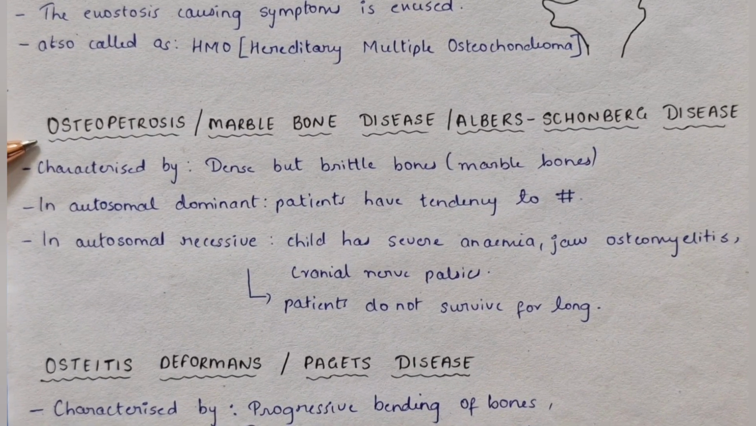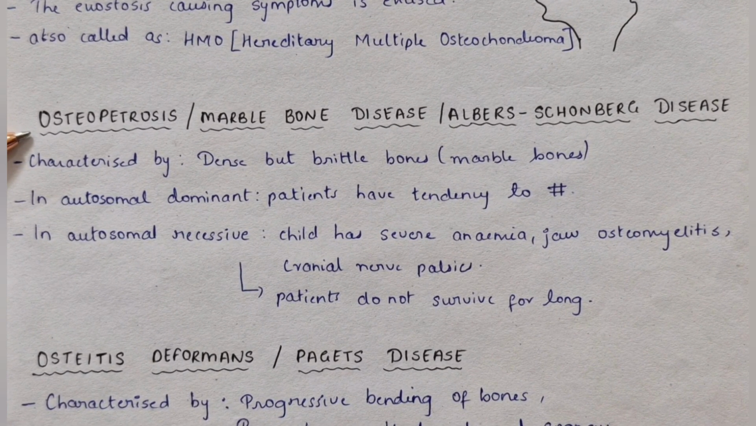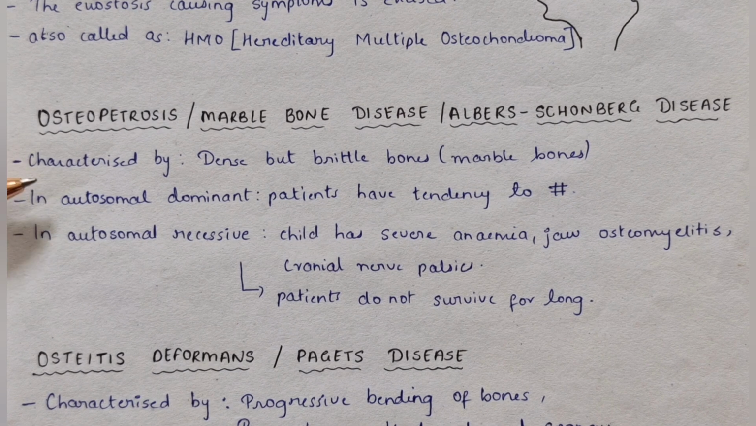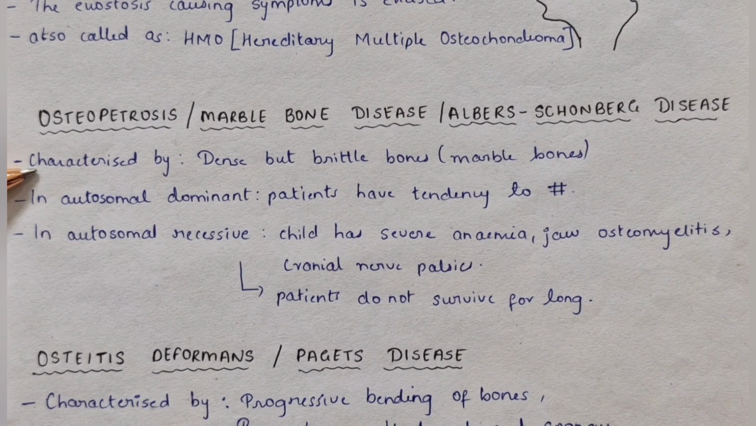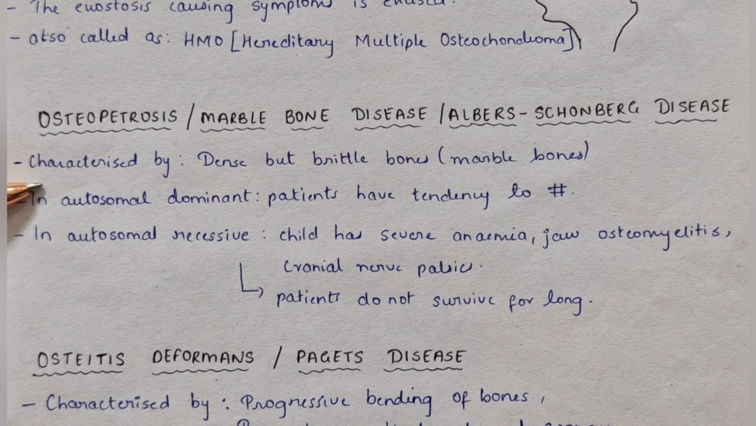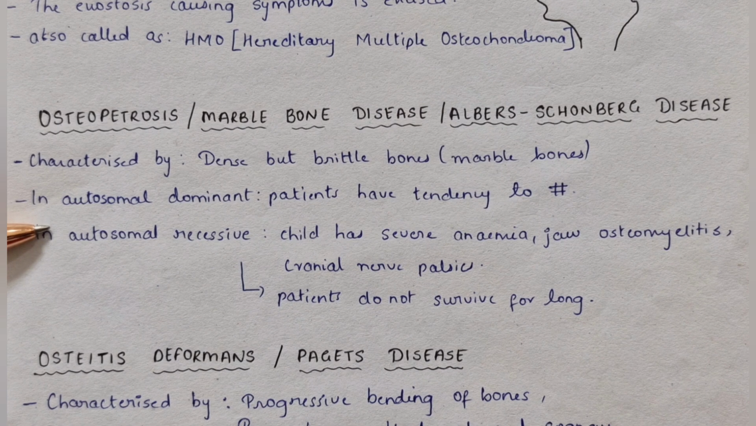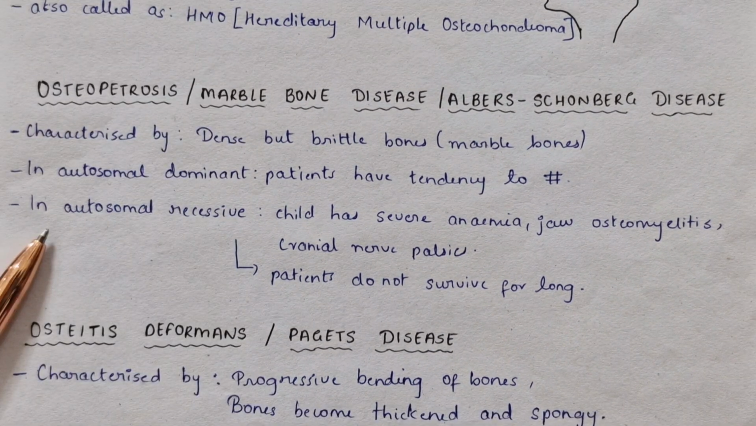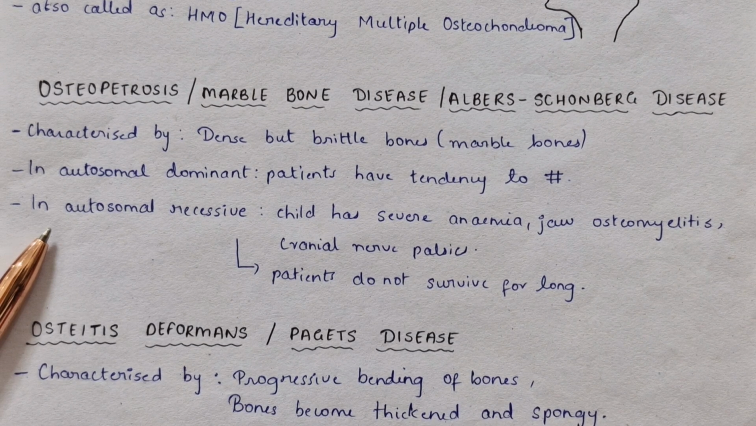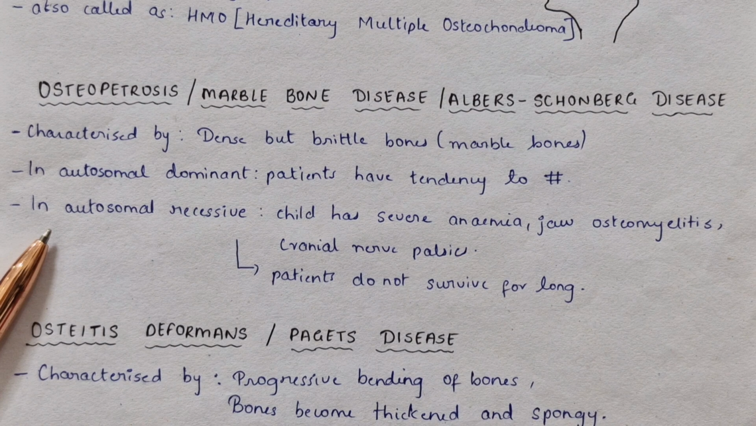The fourth one is osteopetrosis, also called as marble bone disease or Albers-Schönberg disease. It is characterized by dense but brittle bones, because of which they are called marble bones. In autosomal dominant, patients have tendency to fractures, and in autosomal recessive, the child has severe anemia, jaw osteomyelitis, cranial nerve palsies, but the patients do not survive for long.